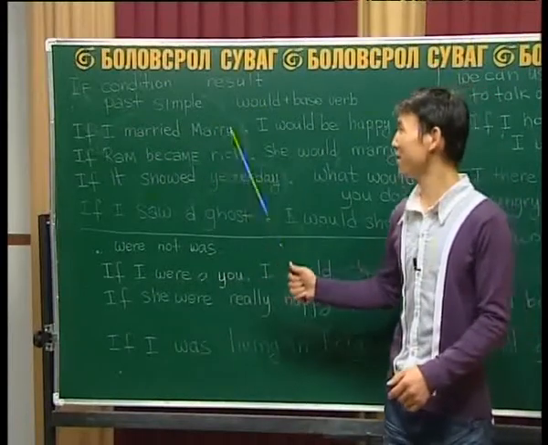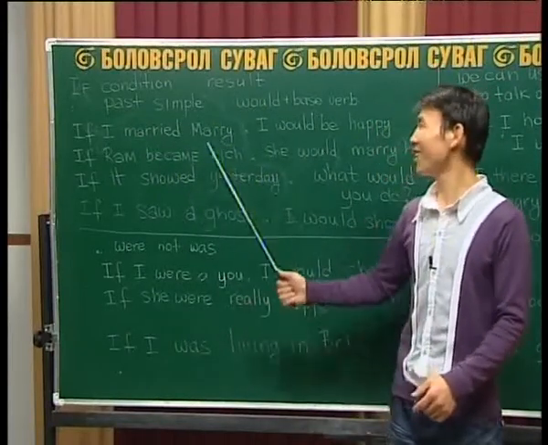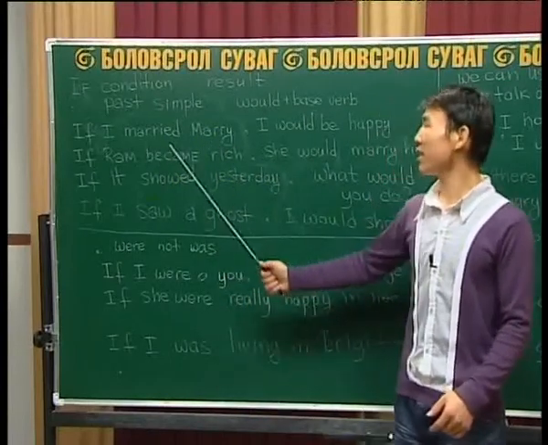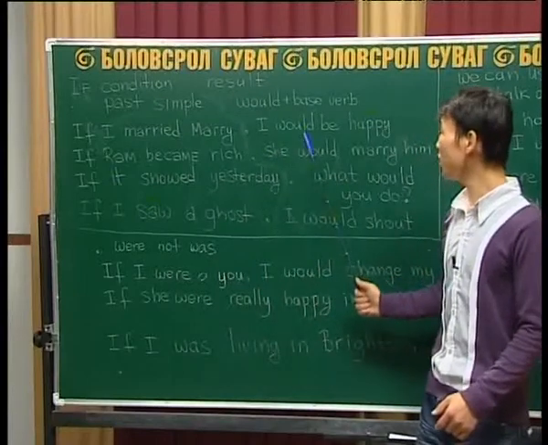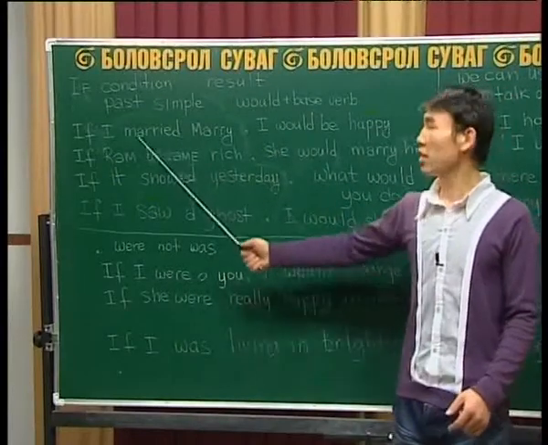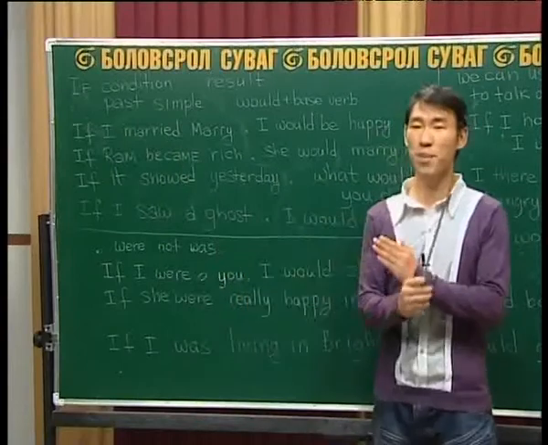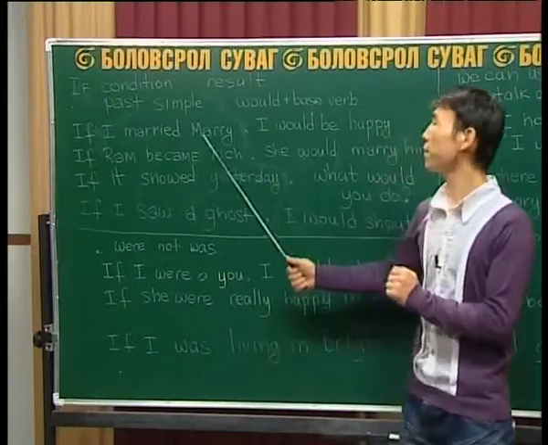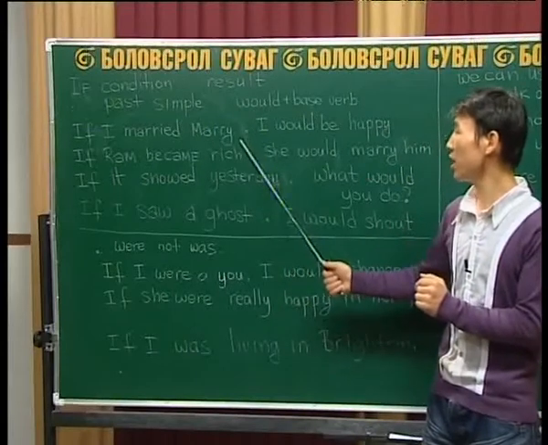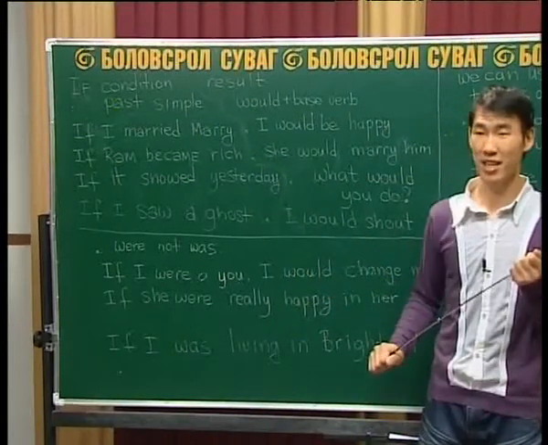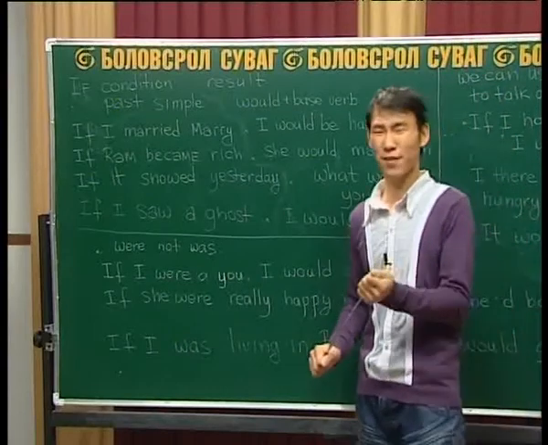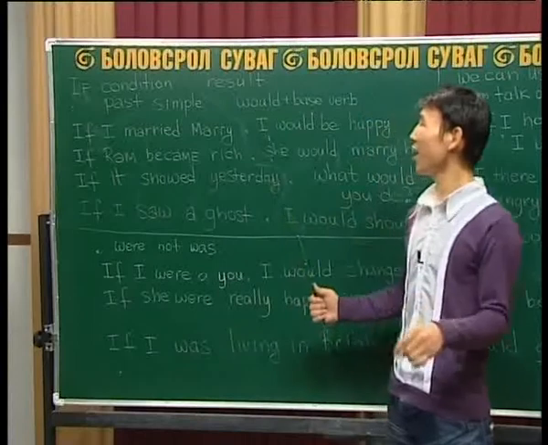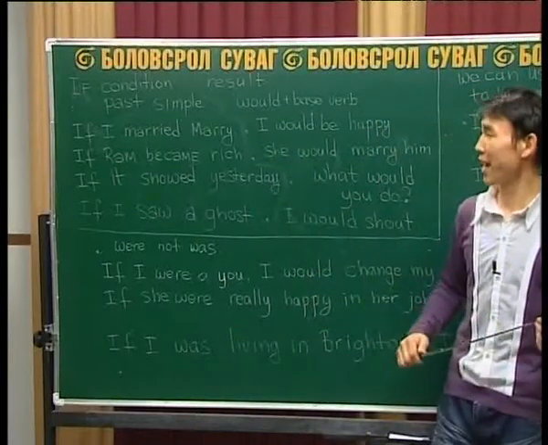This is kind of confusing. Mary is a person's name, and this is the verb here. And I would be happy. So he did not marry Mary. So if he had married Mary, he would be happy. Now he is feeling kind of sad, maybe, because he regrets that.